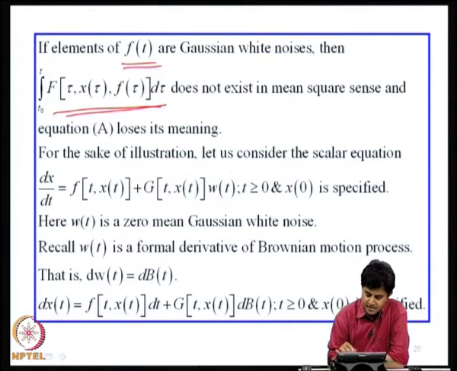So, for sake of illustration, let us consider the scalar equation dx/dt is f of t, x of t plus g of t, x of t into w of t, where w of t is a zero mean Gaussian white noise. Now, we recall that w of t is a formal derivative of Brownian motion process, that means dW of t can be written as dB of t. Now, I can rewrite this equation as dx of t equals f of t, x of t dt plus g of t, x of t into dB of t, where t is greater than or equal to 0 and x of 0 is specified. In terms of increments I am writing.